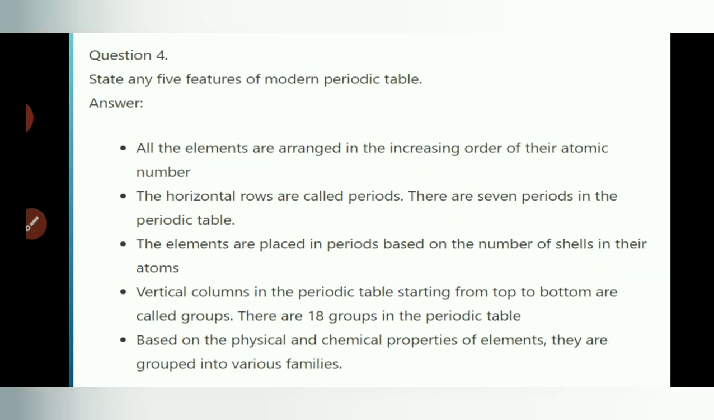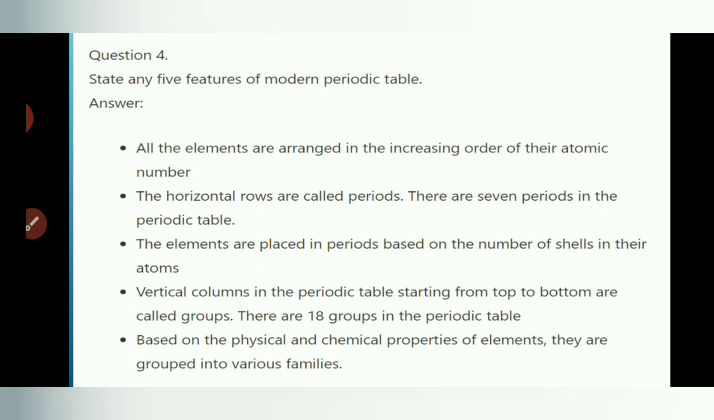State any 5 features of the modern periodic table. All the elements are arranged in increasing order of their atomic number. The horizontal rows are called periods. There are 7 periods in the periodic table. The elements are placed in periods based on the number of shells in their atoms.